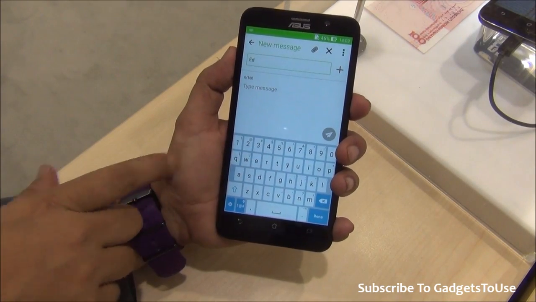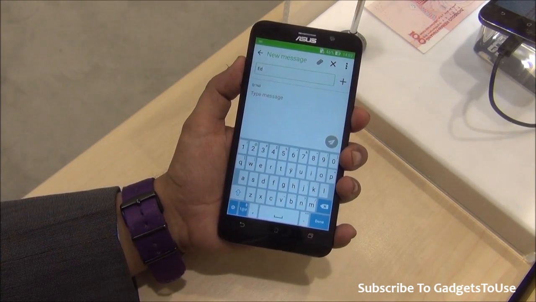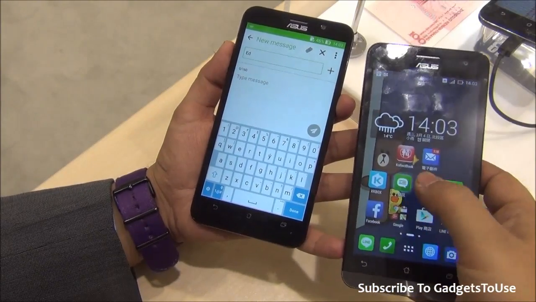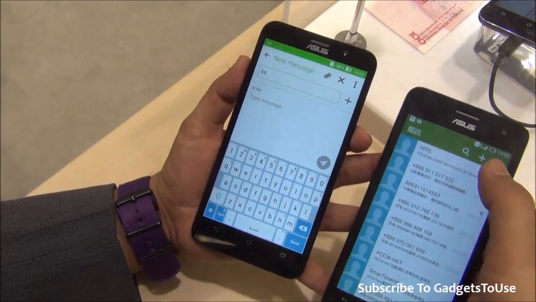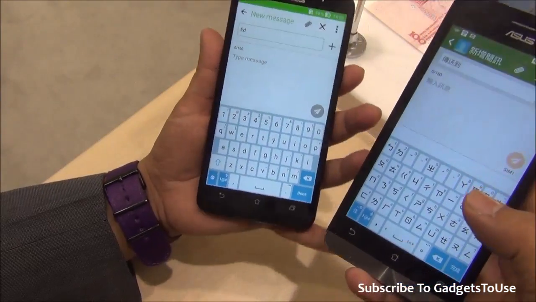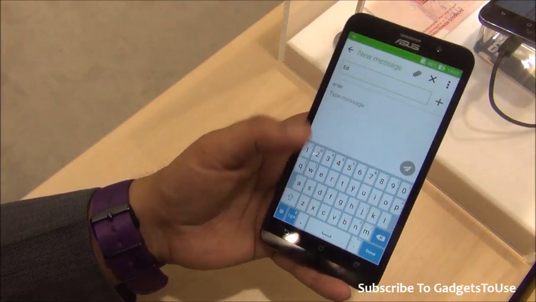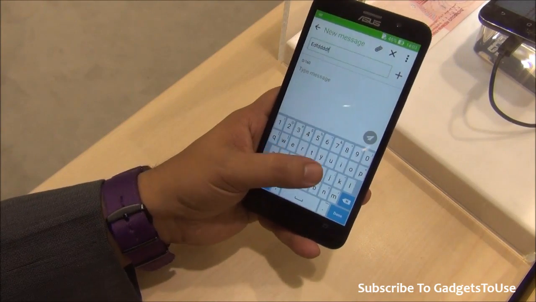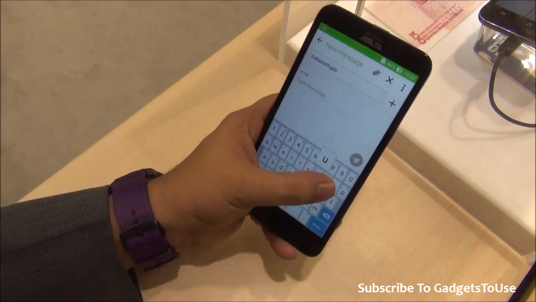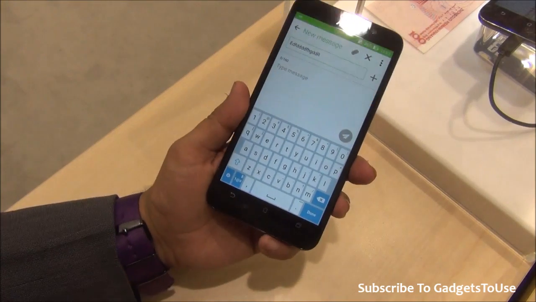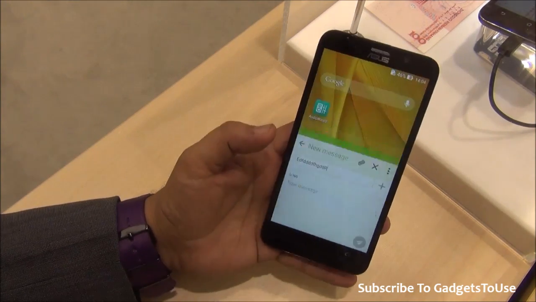Definitely typing on this device is going to be easier than the Asus Zenfone 5, on which the keyboard is actually not that big because of the display size. So again, display size is kind of small on this one. As you can see, the keyboard keys are not that big, but on this one it is pretty big, and you also get a pop-up whenever you tap on any of the keys. However, swipe to type is something which is not supported on the keyboard which is supplied on this phone.